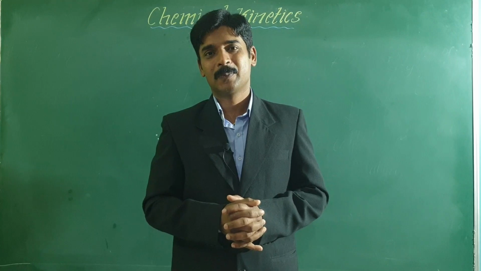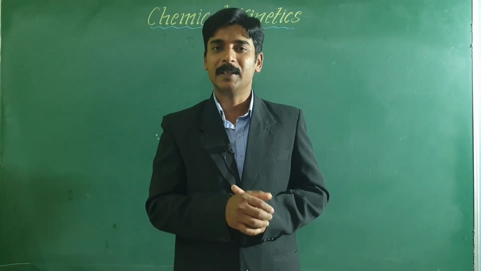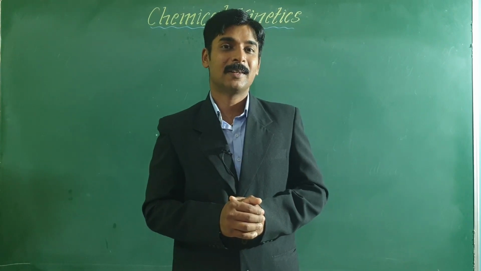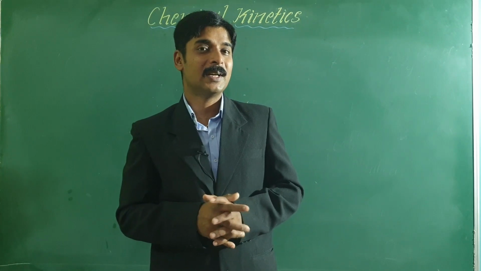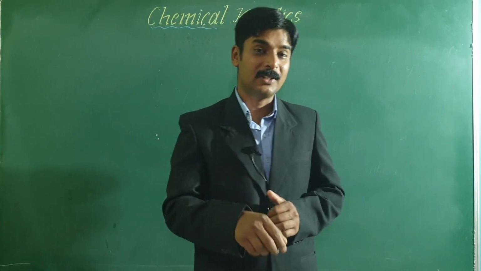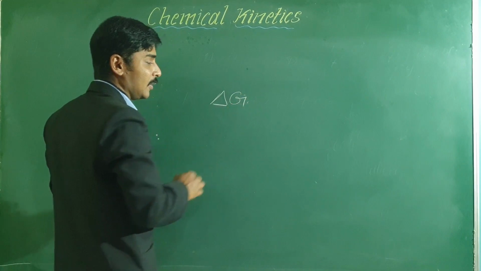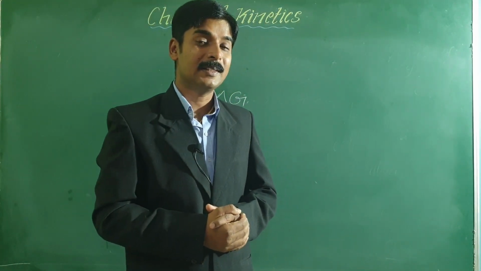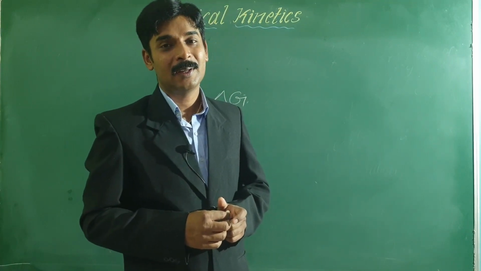Let us see how. Do you remember in thermodynamics you studied a topic called spontaneous and non-spontaneous reaction? Under this topic, you learned the concept of a free energy change, that is delta G. Based on the value of delta G, you were predicting the feasibility of the reaction, that is whether the given reaction is spontaneous or not, right?